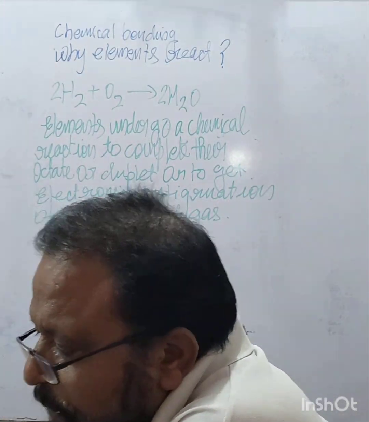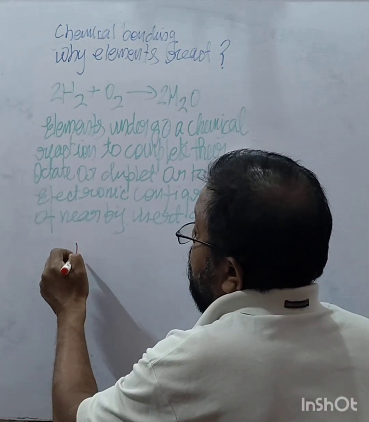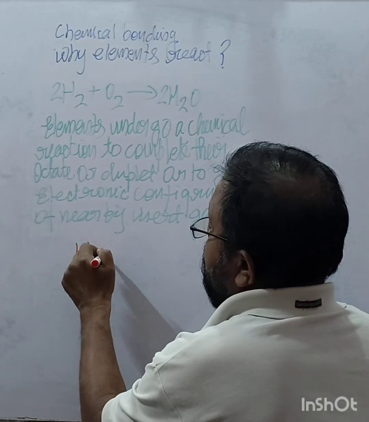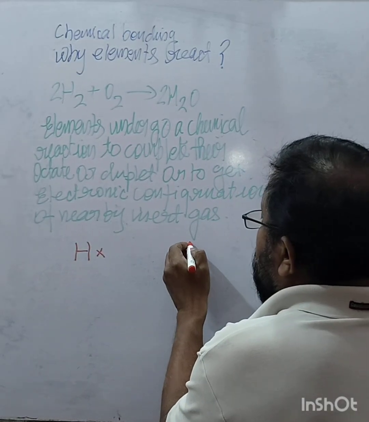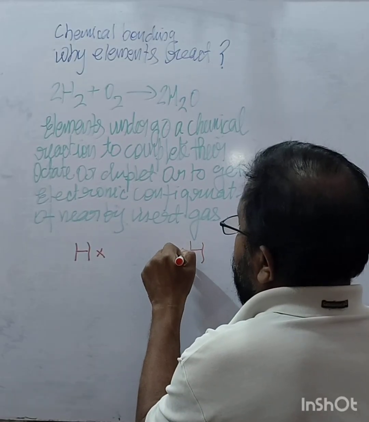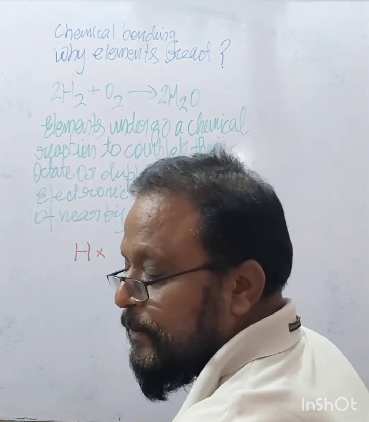Like if we talk about hydrogen, it has one electron in its outermost shell, and there is another hydrogen which also has one electron in its outermost shell. Its electronic configuration is 1.